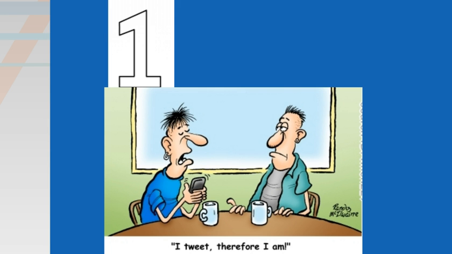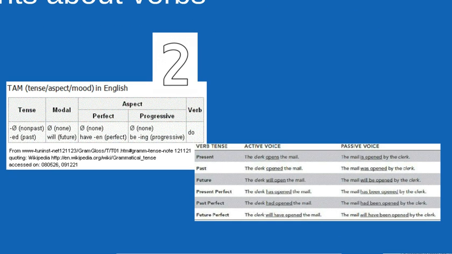And I'm sure you've learned what copular verbs are. They can only be followed by a predicate noun or predicate adjective. Maybe they're followed by an adverb or a prepositional phrase. You also know that verbs can show various things in English. They can show tense, aspect, and mood.